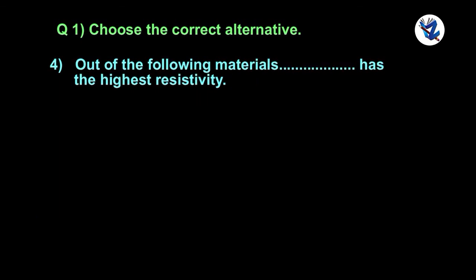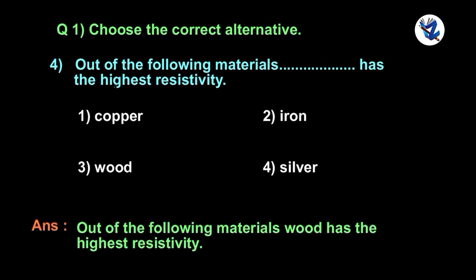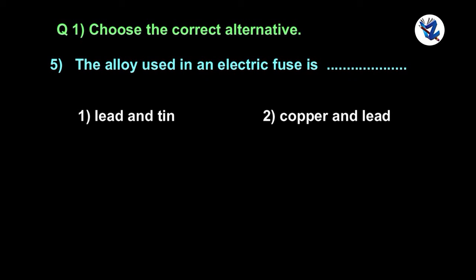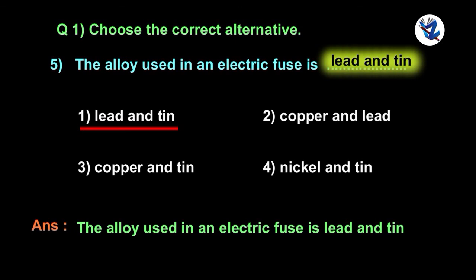Out of the following materials, ... has the highest resistivity. Option 1, option 2, option 3, option 4. Out of the following materials, wood has the highest resistivity. The alloy used in an electric fuse is ... Option 1, option 2, option 3, option 4. The alloy used in an electric fuse is lead and tin.